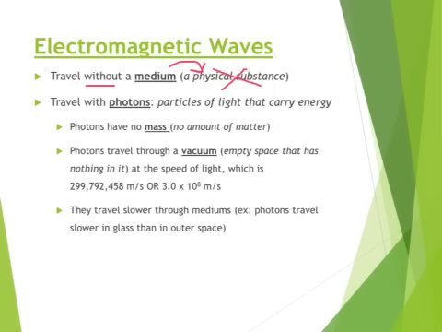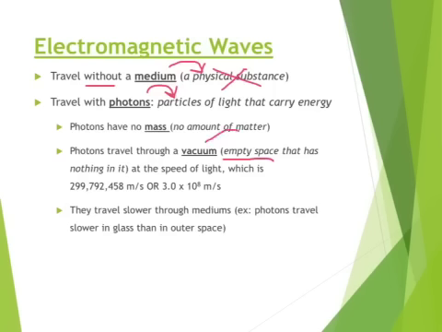The definition of a photon is a particle of light that carries energy. Photons have absolutely no mass because they're not made of anything. It's not like they're a gas, it's not like they're a solid or a liquid. Literally, they have nothing, okay? They're just energy. And because they have no mass, they can travel through a vacuum. So, for example, they can travel through space.